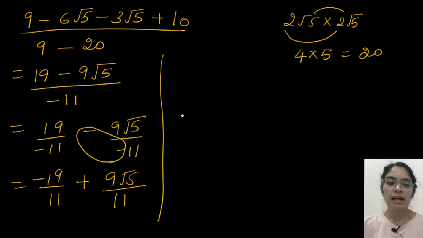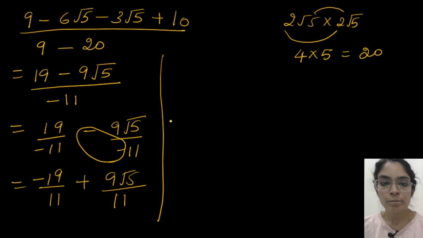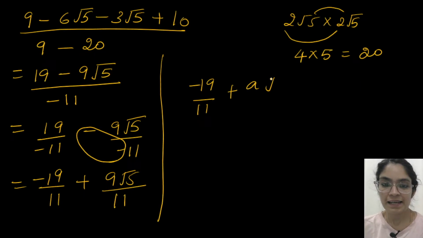Now we have to compare it with the right side. The right side is minus 19 by 11 plus a root 5. So what's the value of a we are going to get?